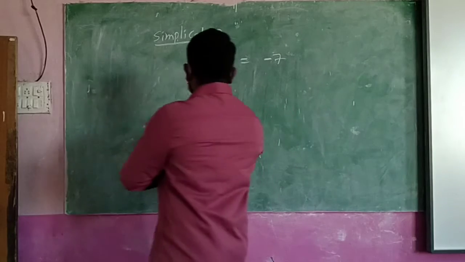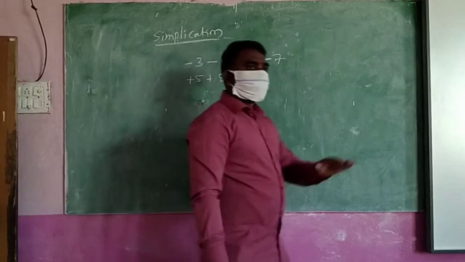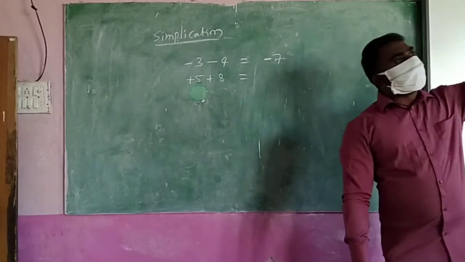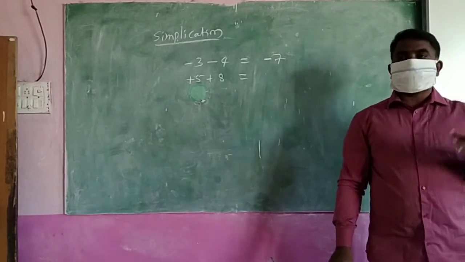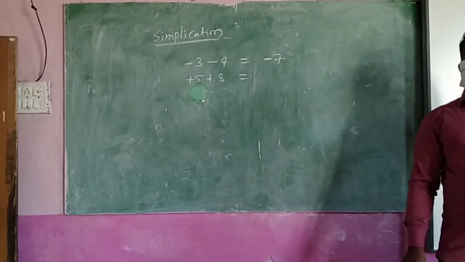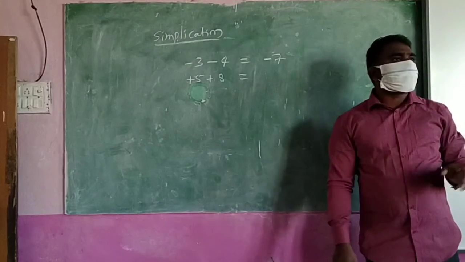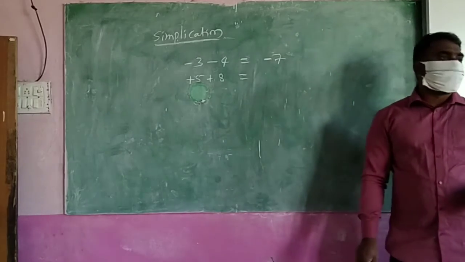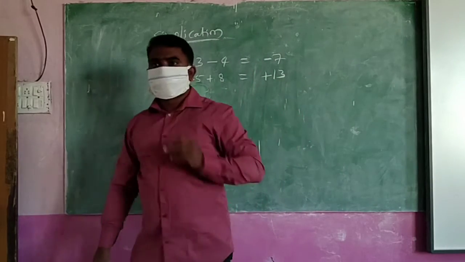Okay. If I give a question like this to you, +5 +8. Up and up. Directly answer, don't think. First you just think like this. After practicing you can get the practice. Up, both times up only. Means what do you have to find? Total. Total means 5 and 8 will be 13. Then where are you, up or down? Up means what symbol? Plus. So what answer do you find? +13.